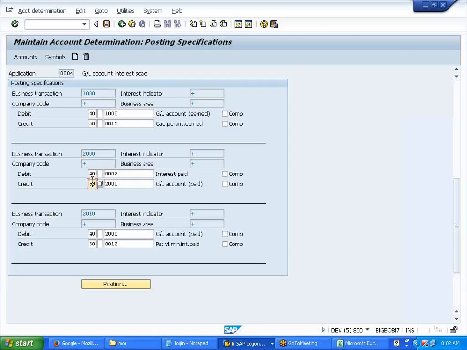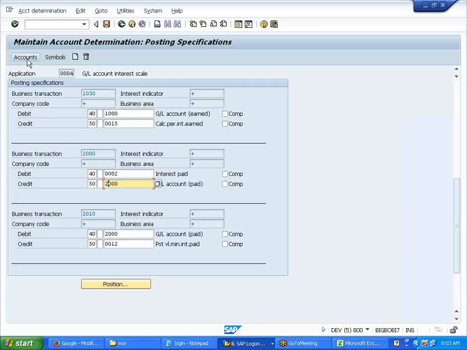Now, to this 0002, I will assign my interest paid which I created. And to this 2000, I will assign the loan, since it should be calculated on the loan. So this is how I will assign it to my symbols. These are my account symbols. Or if you feel like it, you can create your own business transaction, you can create your own symbols and do it. Simple.